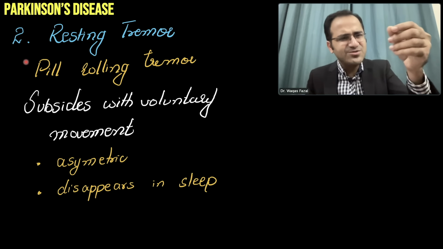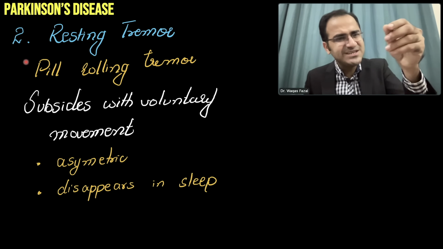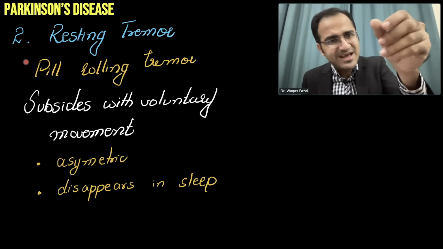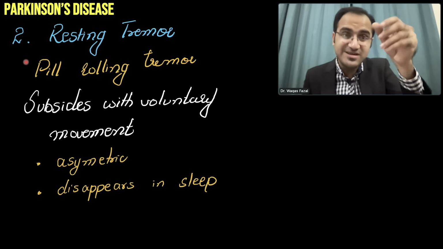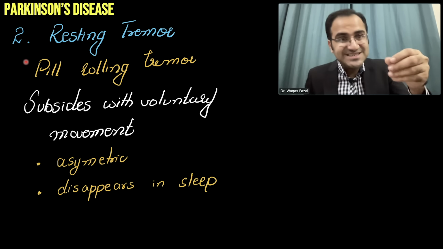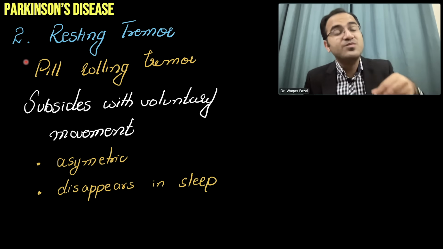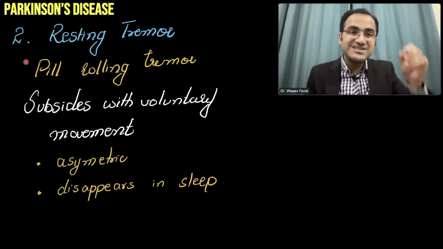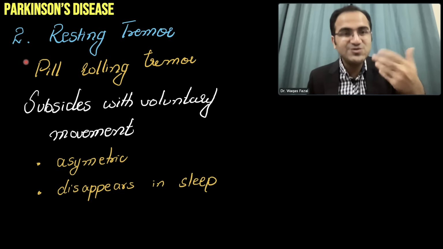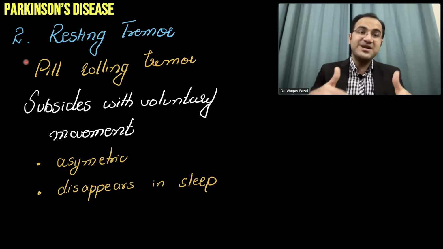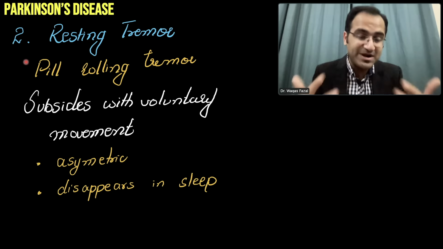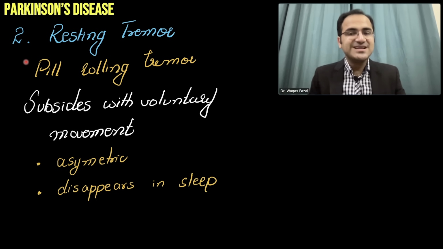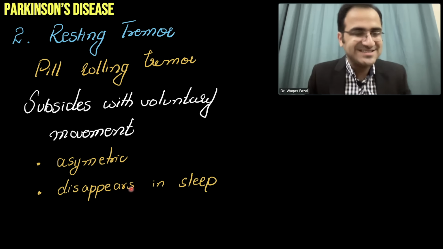The family would tell you that, doctor, most of the time we see that he is just moving his hands as if he is counting money. So that patient is having a resting tremor like this all the time when he is at rest. But this resting tremor improves when he starts to initiate movement. The tremor is worse at rest, but when the patient tries to do anything, that tremor gets better. Other than that, this tremor also disappears in sleep.